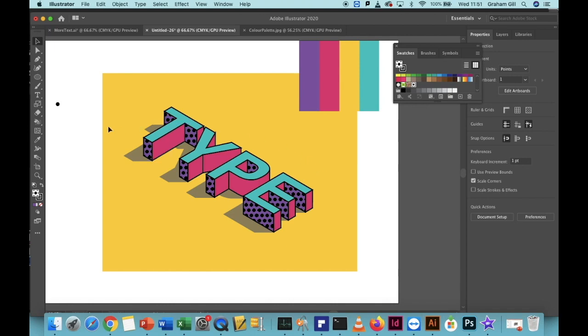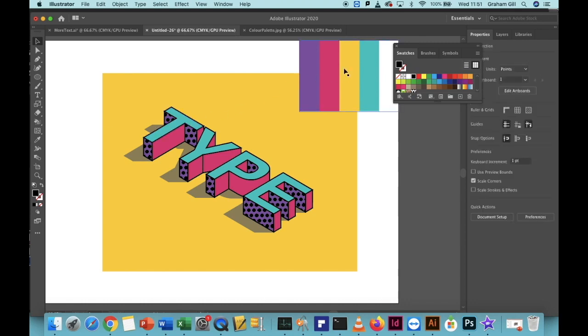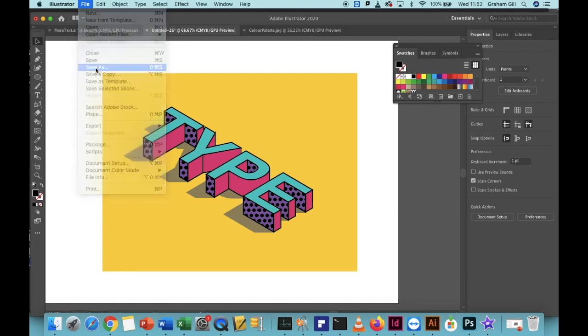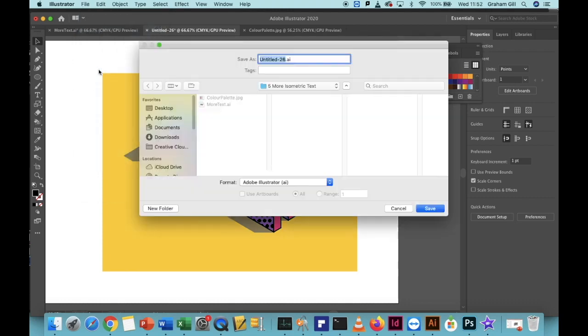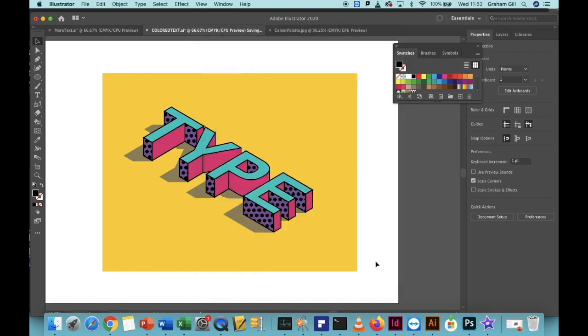Now you can delete the dot by clicking on it. You can delete the colour palette by clicking on it, pressing delete. And then your project is ready to save. Simply click File, Save As, save your project. With the Illustrator options, simply click OK. If you want to, you can export this now as an SVG file.